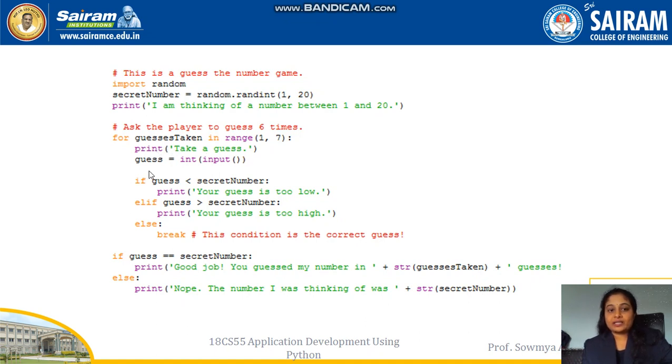Print, take a guess. The guess will be read from the input and converted to integer. You have generated a secret number and the guess is given by the user. If guess is less than secret number, your guess is too low. If guess is greater than secret number, your guess is too high, else the condition is the correct guess. So break statement: if guess is equal to secret number, then print the good job message, else print no, the number I was thinking of was some other secret number.